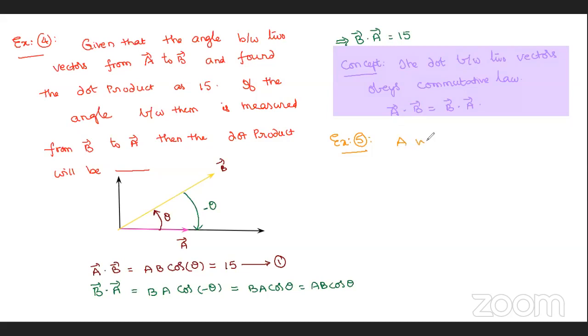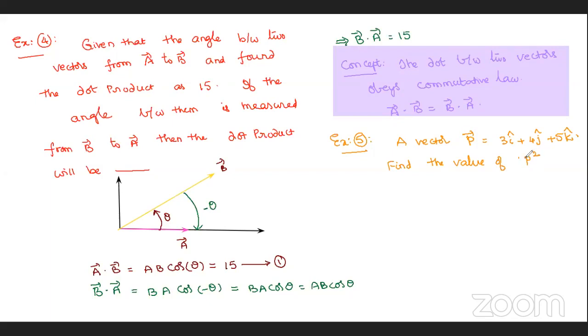A vector P bar is given as 3i cap plus 4j cap plus 5k cap. Find the value of P square. Not P bar square, no.